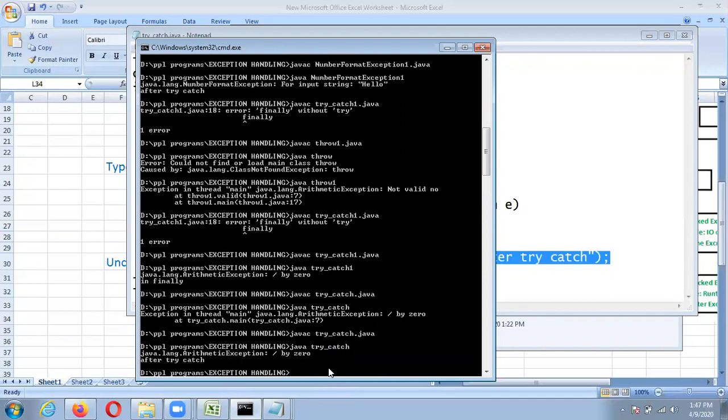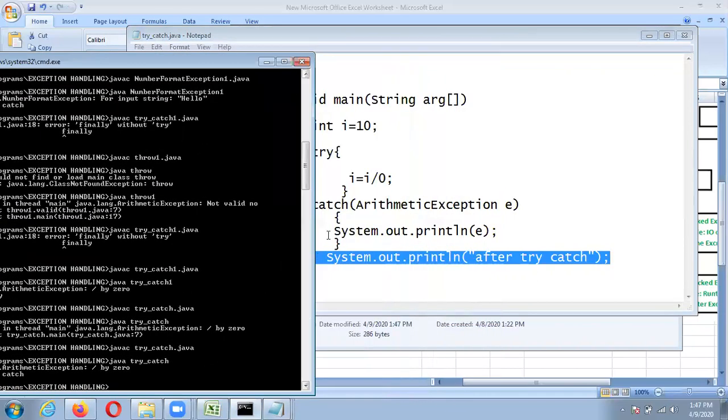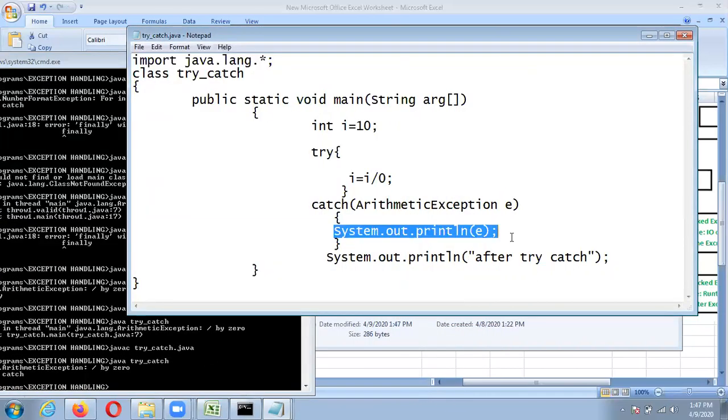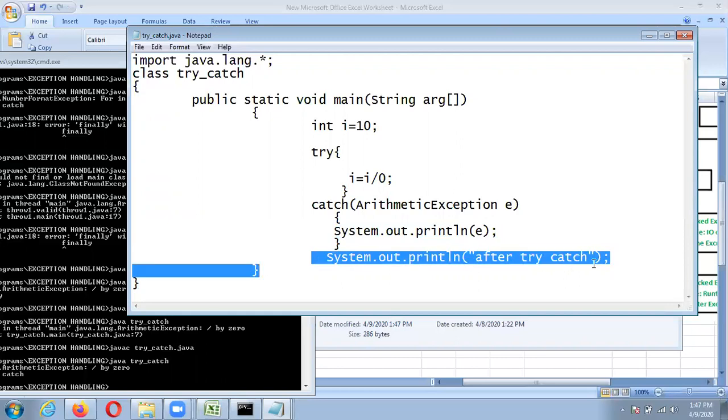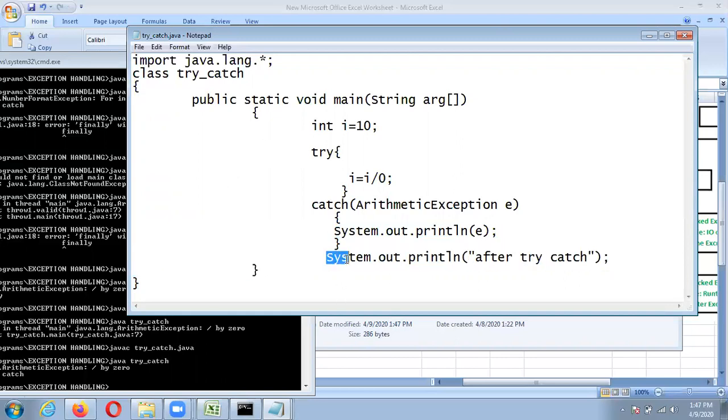That is java.lang.ArithmeticException, divide by 0, and then after try catch. It means we have handled this exception and printed it, and after that this line is also executed. When we are not handling the exception, the rest of the code will not be executed, so we will not get this line.